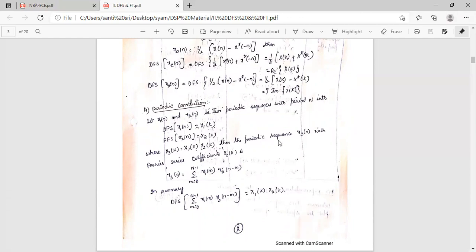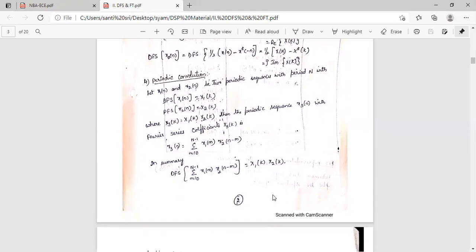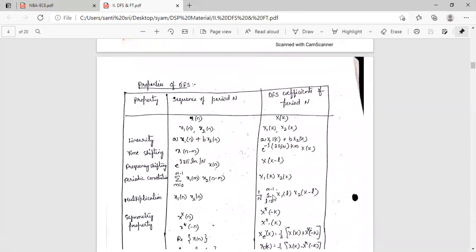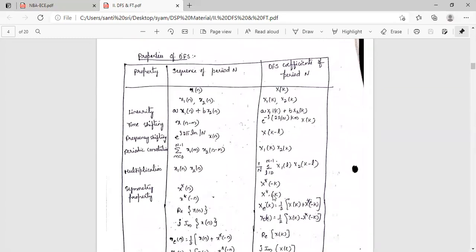Then the periodic sequence x3 of n with the Fourier series coefficients X3 of k is x3 of n equal to sigma m equal to 0 to N minus 1 x1 of m into x2 of n minus m. In summary, the discrete Fourier series of sigma m equal to 0 to N minus 1 x1 of m into x2 of n minus m is equal to X1 of k into X2 of k. Now these are all the properties of DFS.